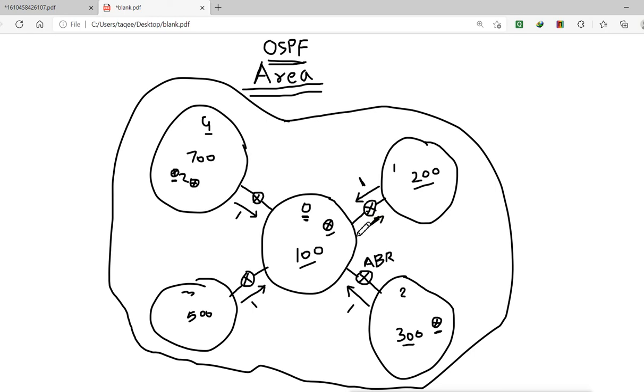It will summarize its own network to 1, and then these other networks 1, 2, 3. So it will add these 3 other areas' networks, and in total it will become 4. So when it sends the information this side, it will send only 4. So any router you open in this area, when you check show ip route, you will see 200 entries plus these 4 entries. Any router, when you open the routing table, you will see its own 300 networks, and then 4 networks sent by area 0, 4 summarized networks.